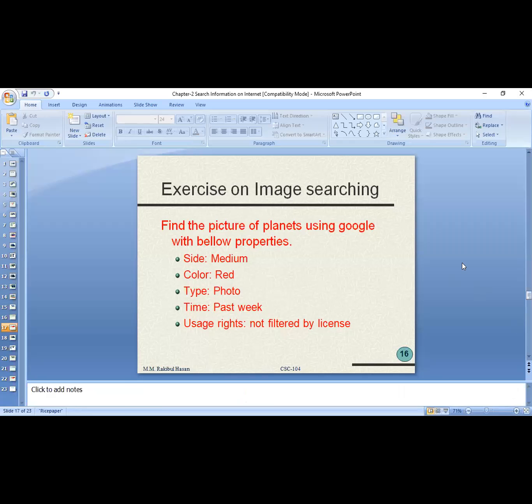Yes. All right, so here you are getting one exercise on image searching, and in this exercise we are telling you to find the picture of planets using Google with the below properties. Size should be medium, color red, type photo, time past week, and usage rights not filtered by license. By following these properties, you have to show me the image of planets.